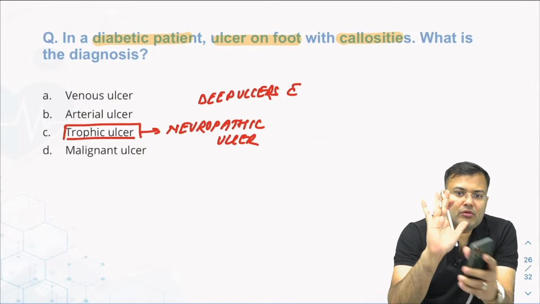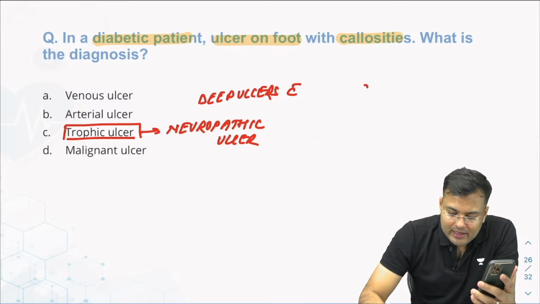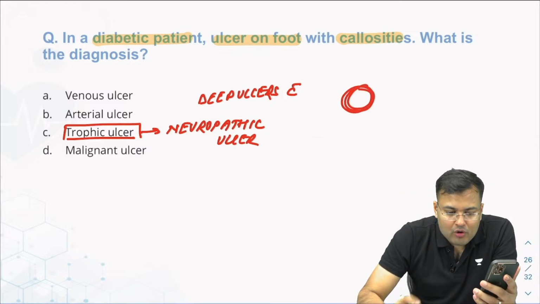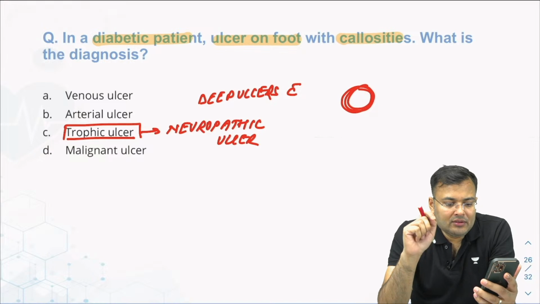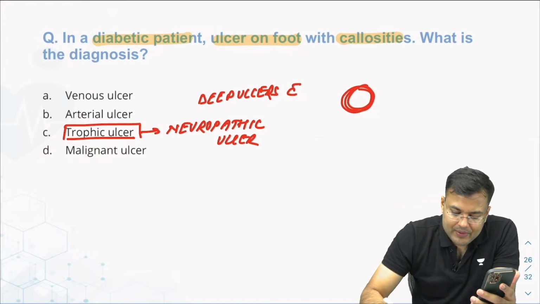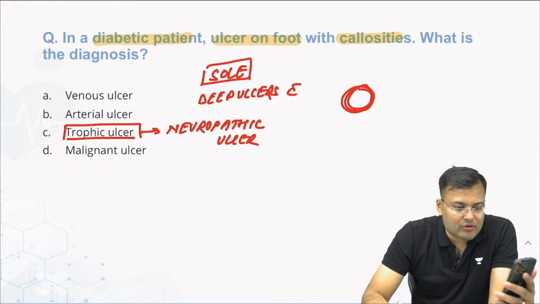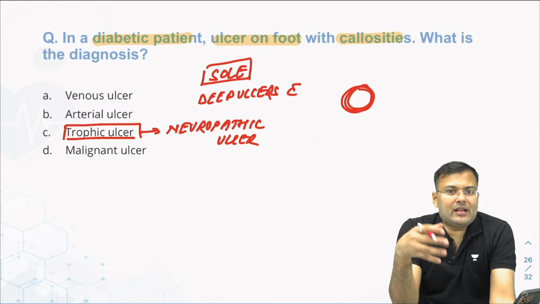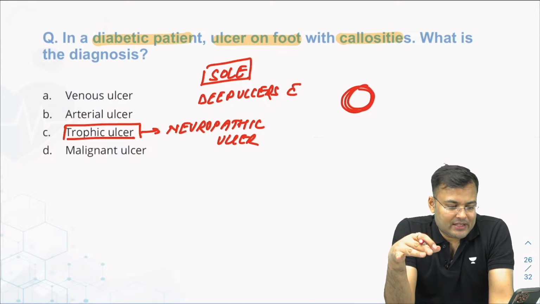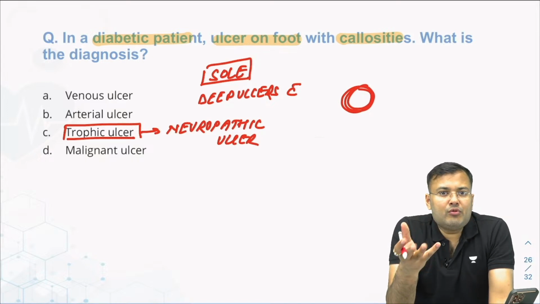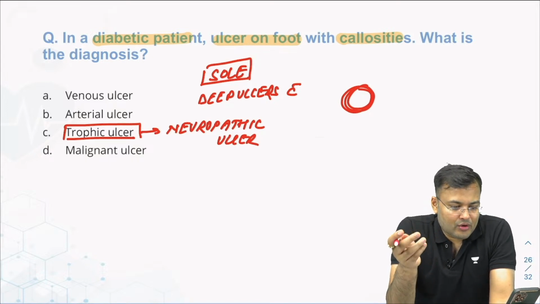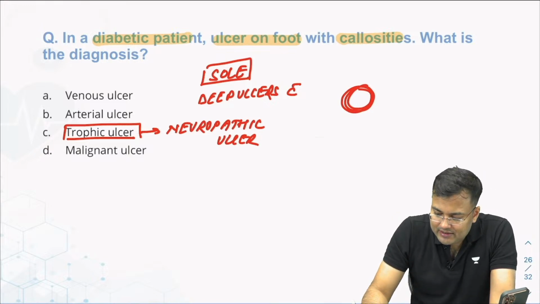Suppose this is the foot, it was on this plantar aspect. There was one big hole on the sole. I have that image, it's an old question. And this was given in the book NEET Essence, if you have seen that. So, this is a trophic ulcer.